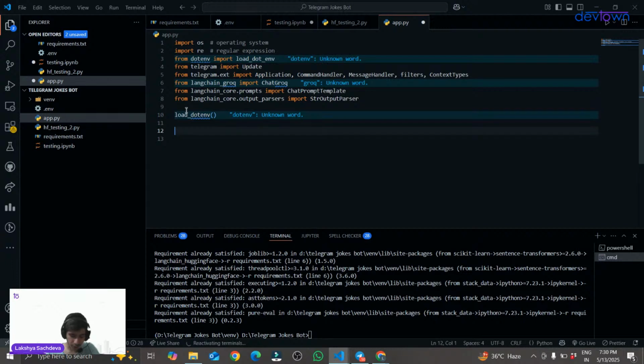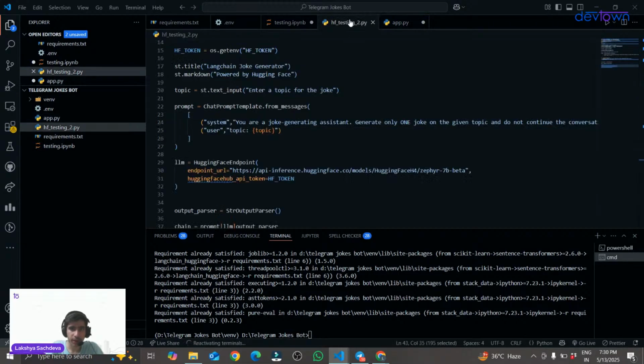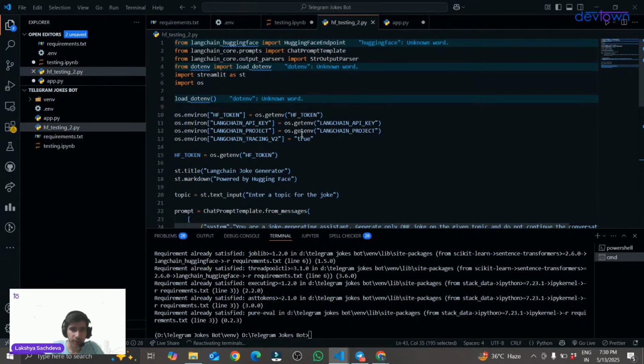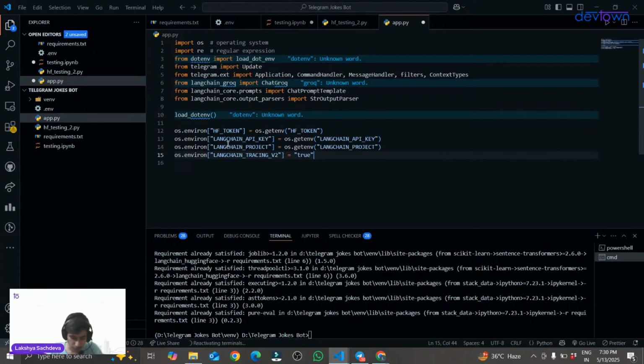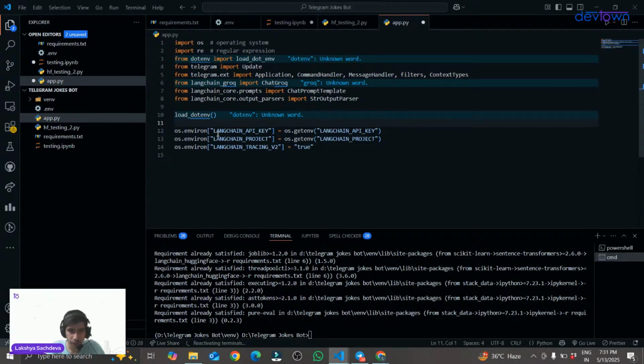Okay, sir, we have imported all the necessary libraries and loaded our .env. Now, sir, what to do? The next step, if you remember from the Hugging Face testing, is to import all these APIs. So I'll simply copy this and paste it in my app.py. There is no need for my Hugging Face token because I'm going to use Groq, so I will remove it.